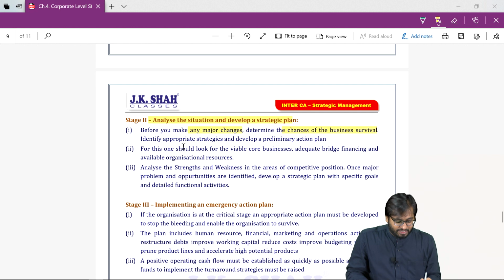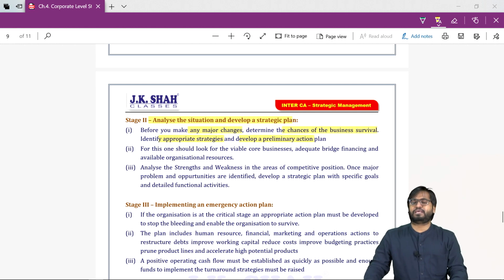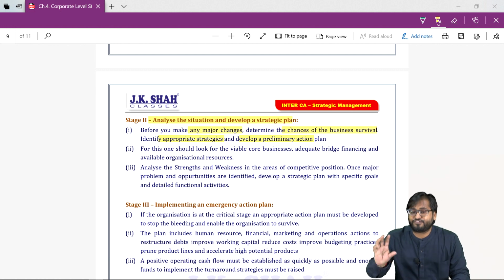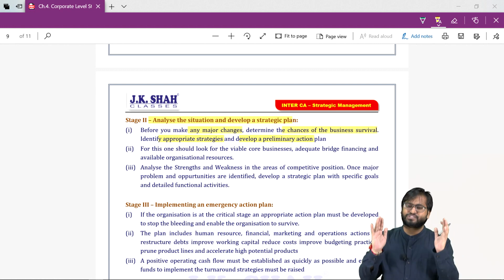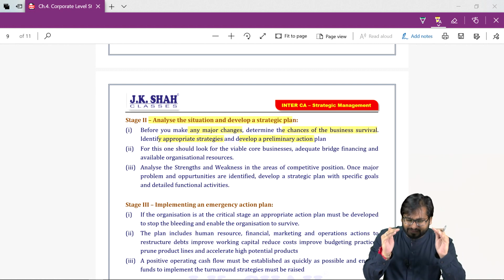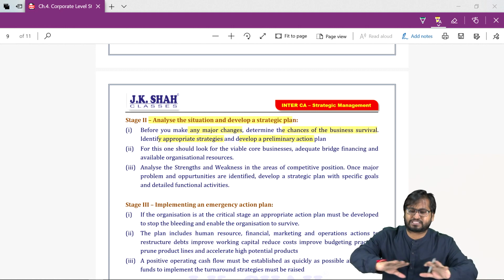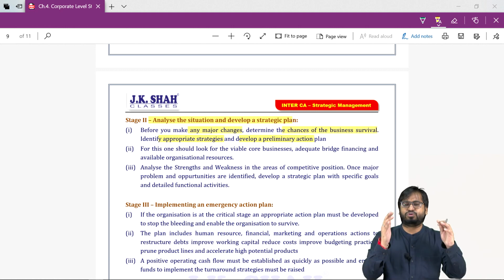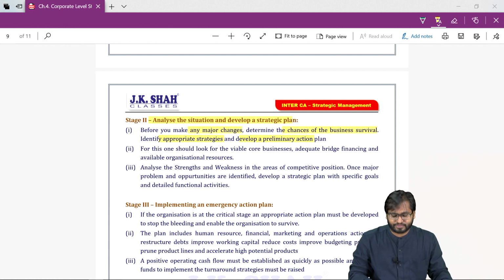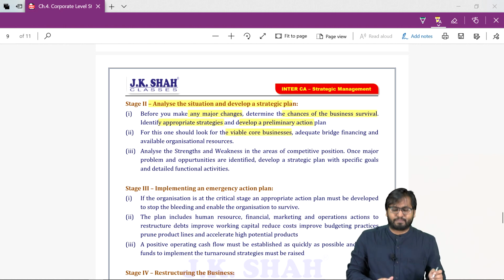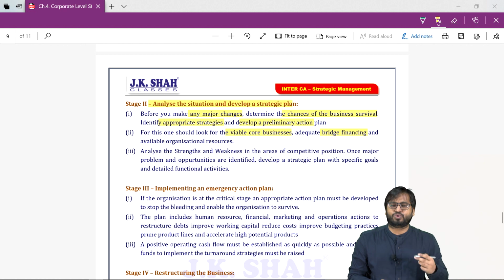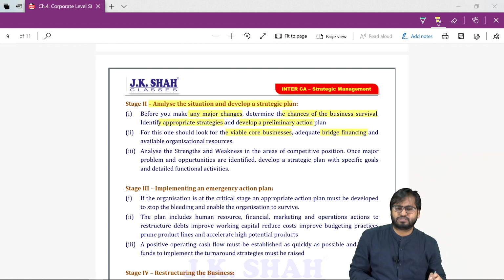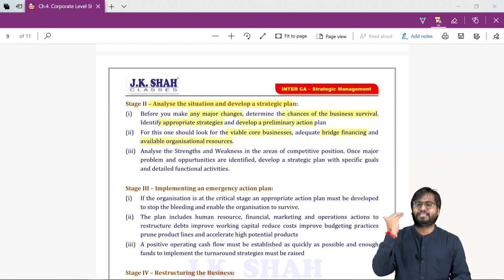If yes, then make an appropriate strategy and develop a preliminary action plan. If no, what's the point of continuing? But if we think this is temporary, this phase of intensive, cutthroat competition will pass, so what should we do? We should frame an emergency plan. For this, one should look for a viable core business. What is the main business that I should continue with? Try to arrange for short-term loans. Bridge financing means short-term loans. And available organizational resources. What sort of resources will I be needing?